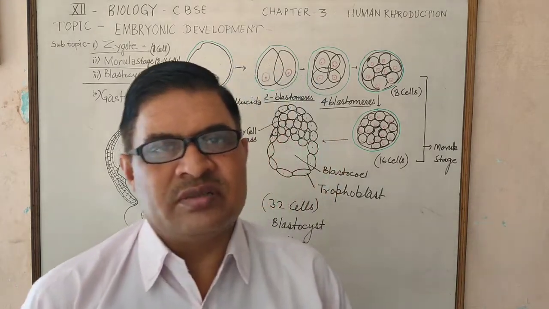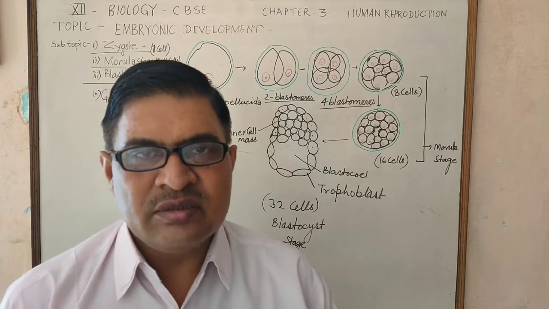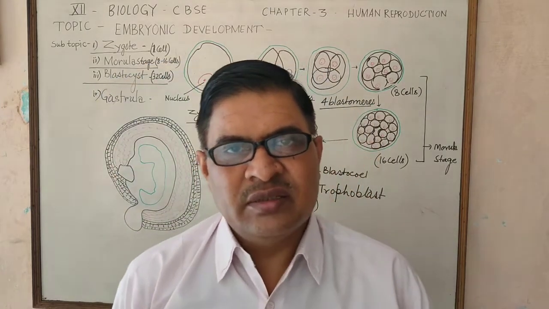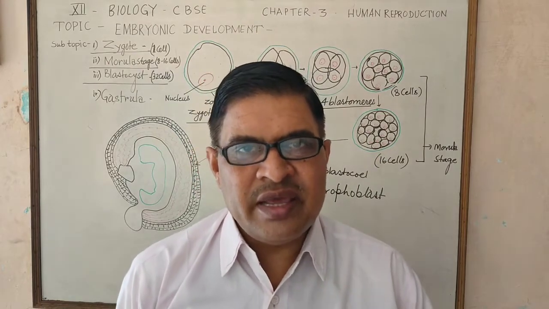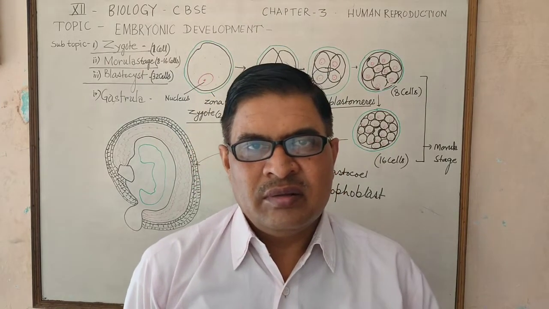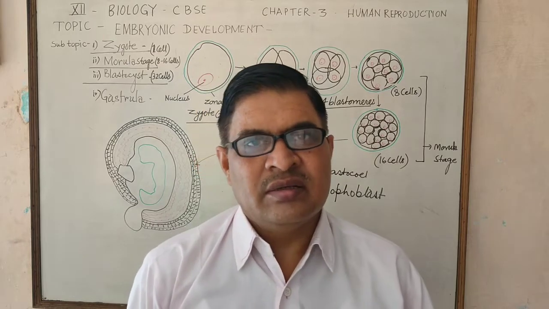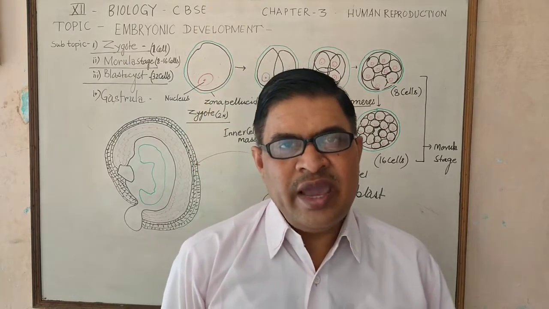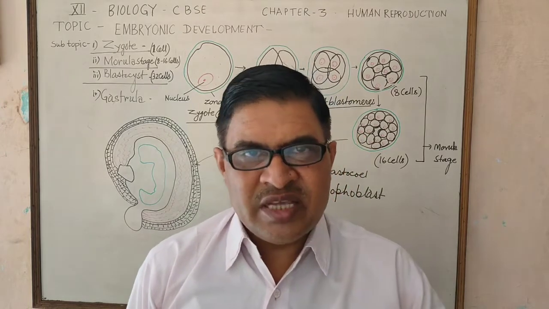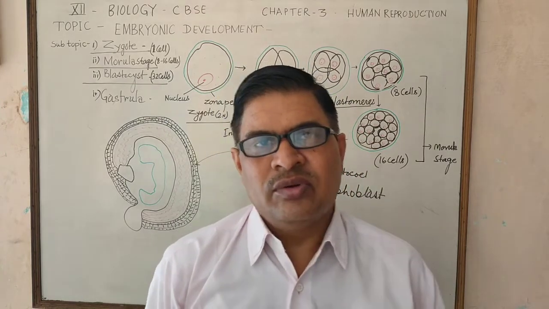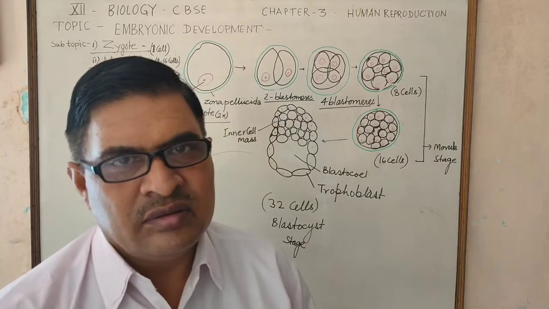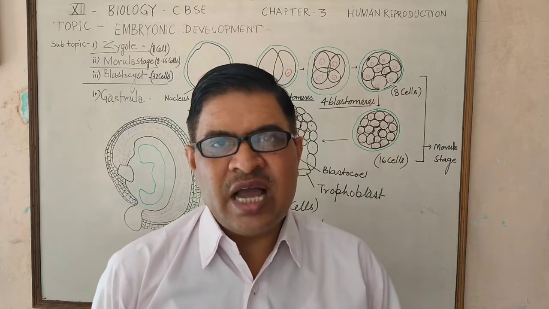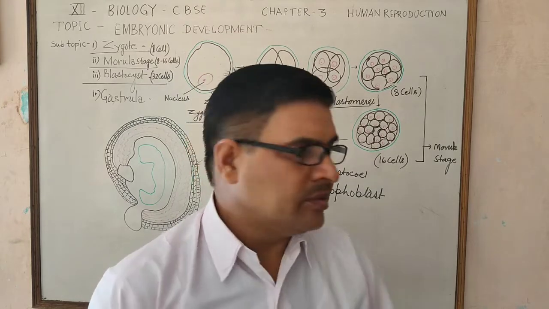When the blastocyst is attached with the endometrium, it produces 3 germinal layers. The formation or development of 3 germinal layers from the blastocyst is called gastrulation.